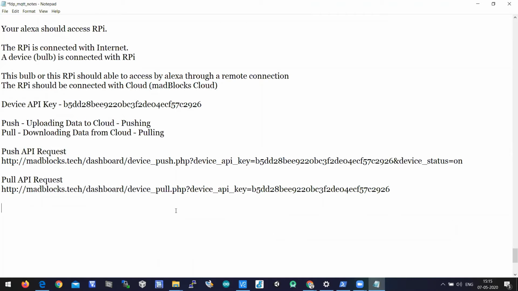Okay, so here my question is, what does Alexa have to do? Push or pull? Can you say push or pull? The user will be giving a voice instruction. Let's say the voice instruction is matched, analysis is done. So Alexa has to switch on the device or switch off the device. Then which request does it have to call? Push API or pull API? Alexa should call.